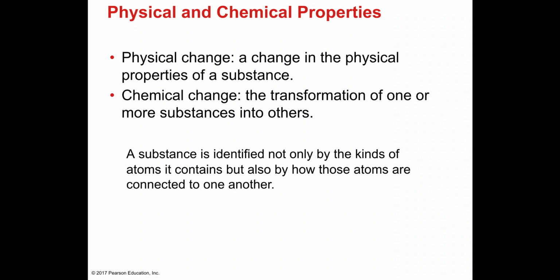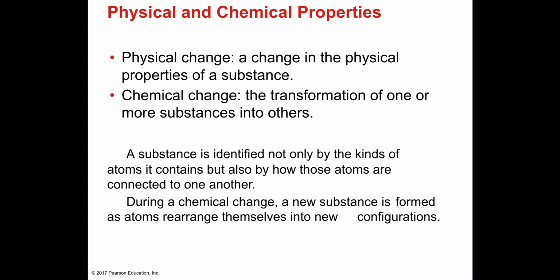All right, a physical change is a change in the physical properties of a substance, while a chemical change describes the transformation of one or more substances into another. A substance is identified not only by the kind of atoms it contains, but also by how those atoms are connected to one another, which is what we're going to see. During a chemical change, a new substance is formed as atoms rearrange themselves into a new configuration.